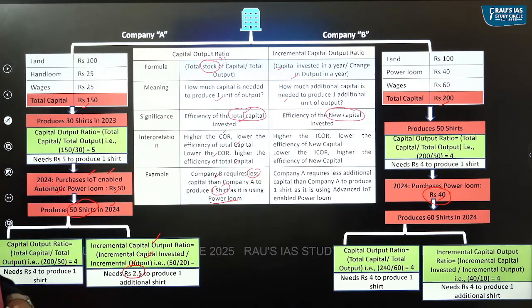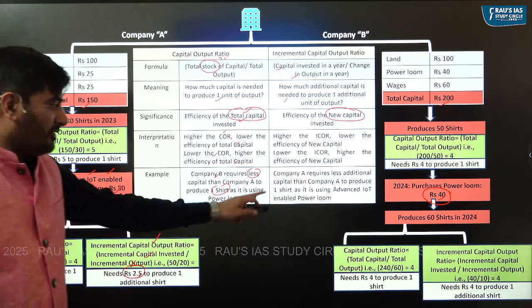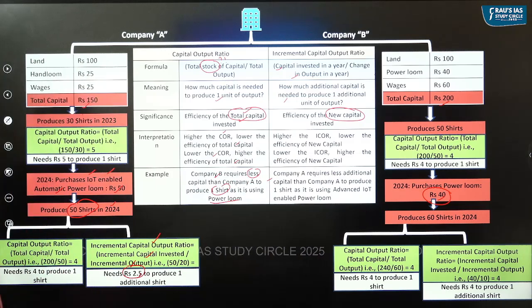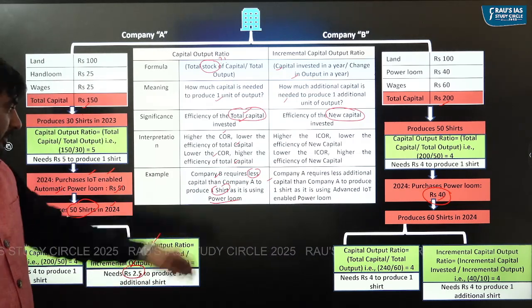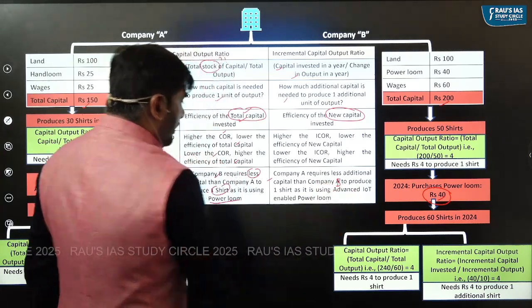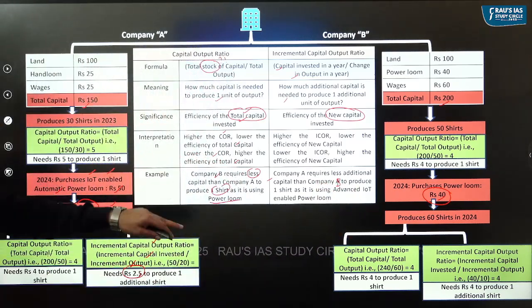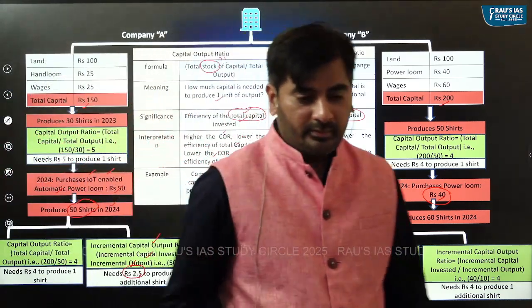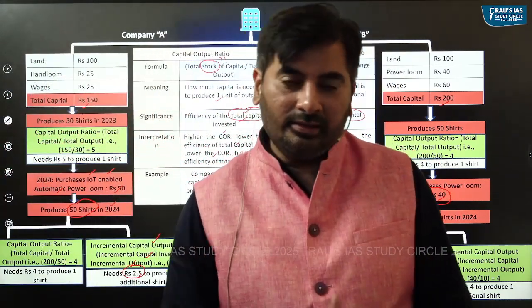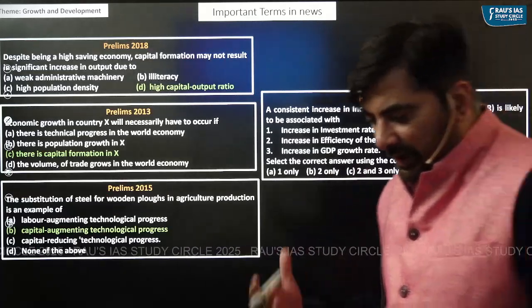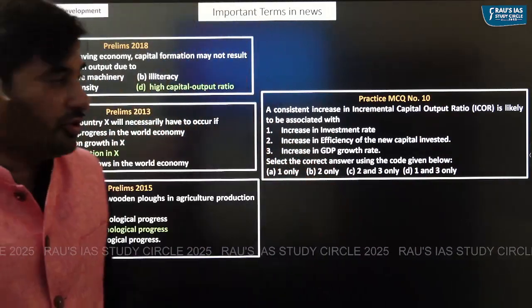That is quite understandable, right? So as you can see, company A requires less additional capital than company B to produce one shirt because it is using advanced IoT enabled power loom. That is how you need to find the difference. Based upon that, let's take up this particular practice question.